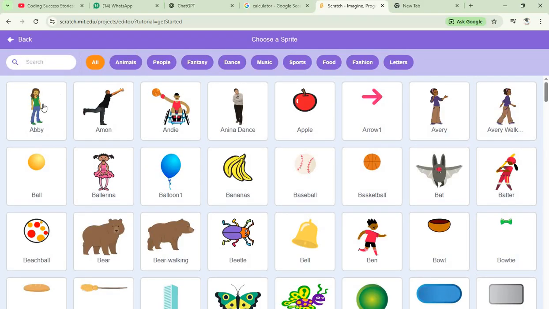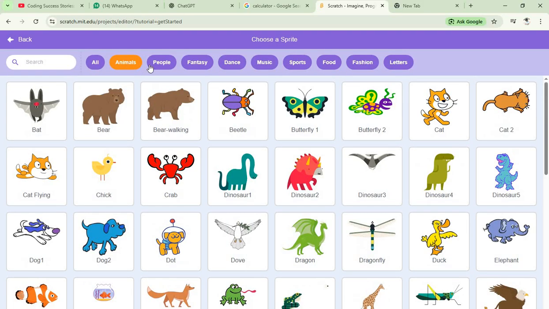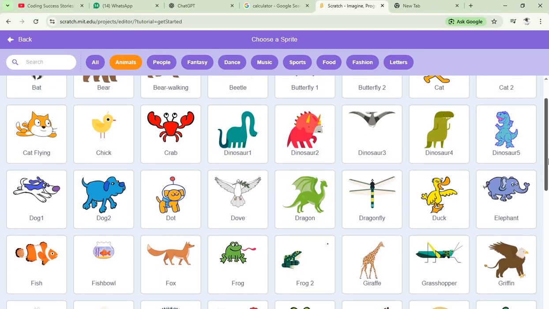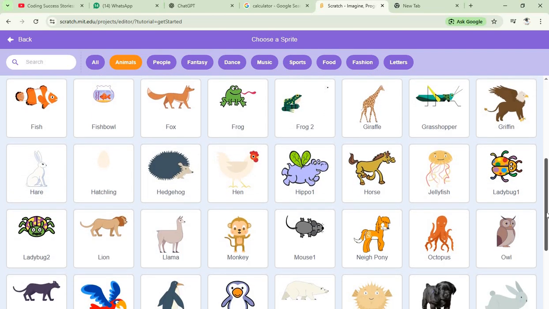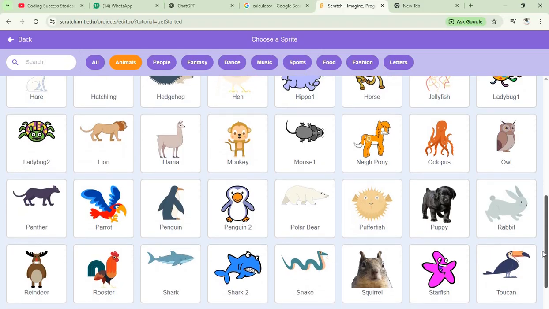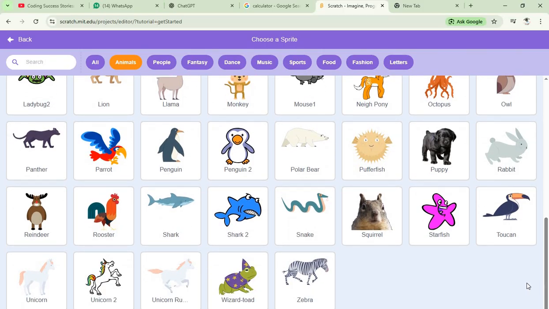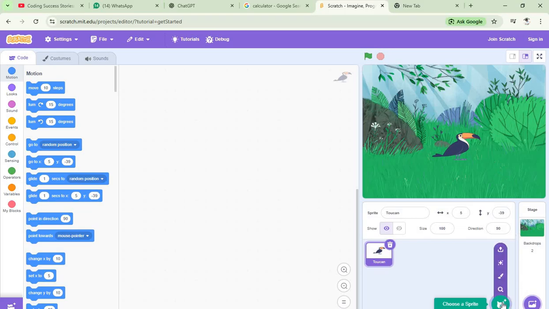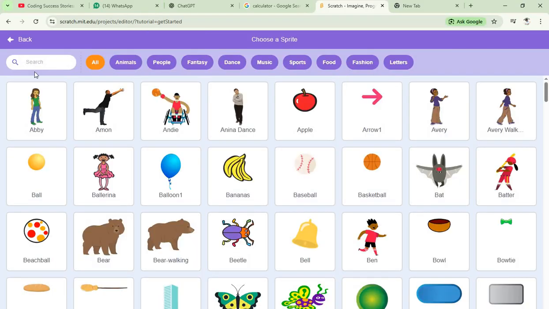Now we need something that looks like woodpecker. Token looks like woodpecker. Now we need the tree.